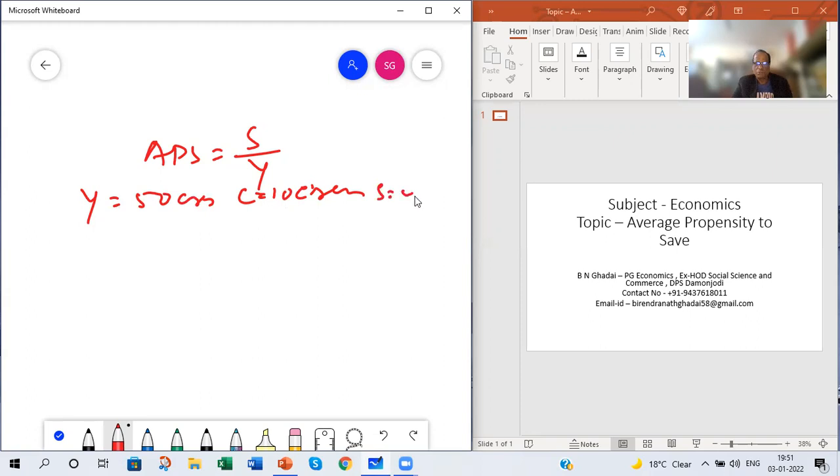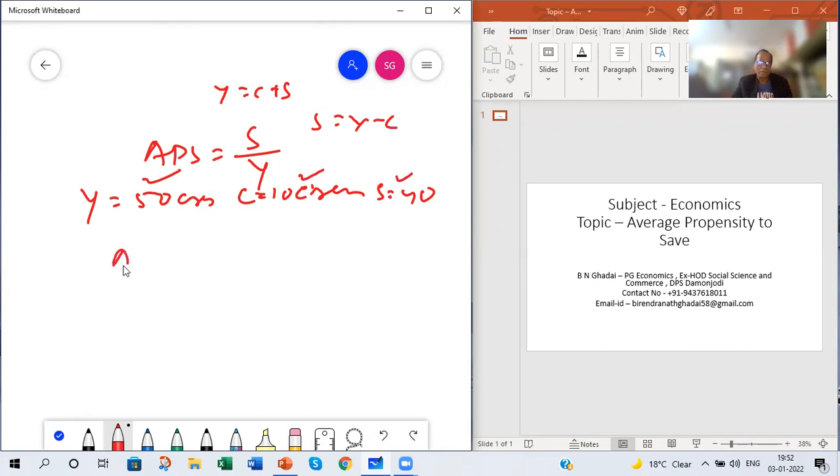So naturally saving will be 40 crores, because S is equal to Y minus C. Saving is equal to Y minus C because Y is equal to C plus S. So if your income is 50 crores and consumption is 10 crores, then saving will be 40 crores.